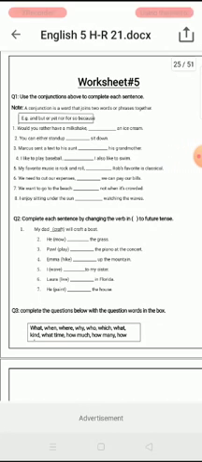I hope you have done your previous work completely. So let's start it. The first question is: use the conjunctions above to complete each sentence. What is basically a conjunction? A conjunction is a word that joins two words or phrases together. And the examples I have written in this column are and, but, or, yet, nor, for, so, because. These are all examples, okay?